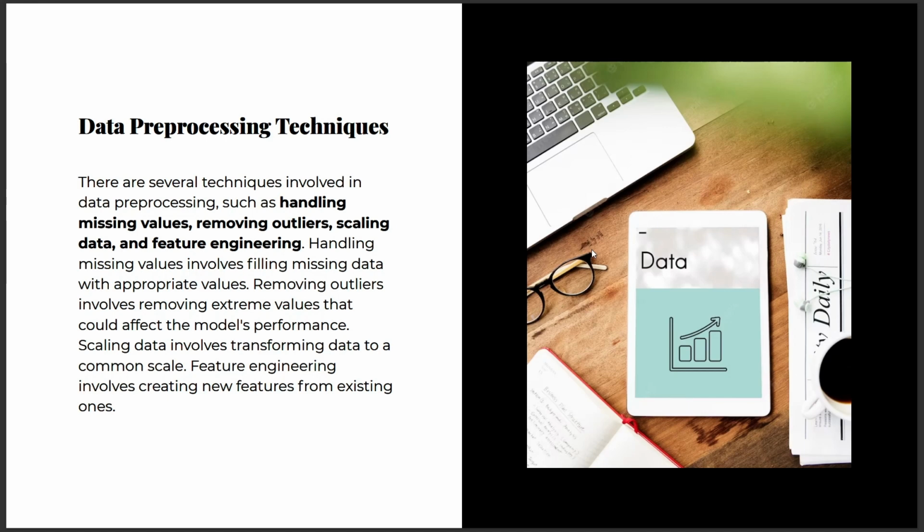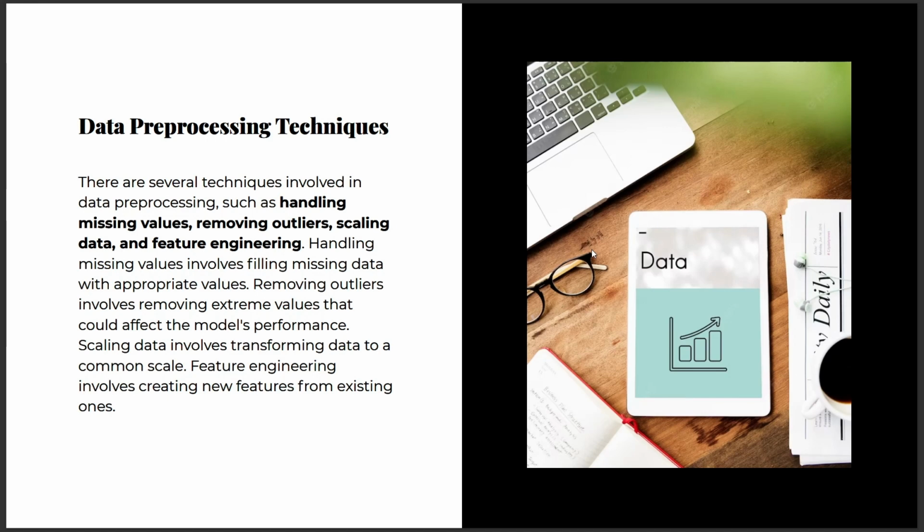The next step is feature scaling. Feature scaling is the process of scaling the features of data to a similar range. This is important because machine learning algorithms perform better when the features are on a similar scale. There are several techniques for feature scaling, including normalization and standardization. Normalization scales the data to a range of 0 to 1, while standardization scales the data to have a mean of 0 and a standard deviation of 1.